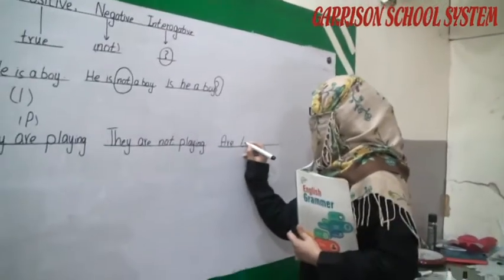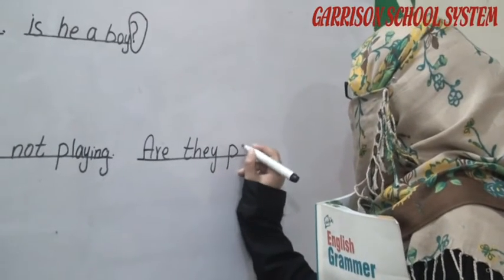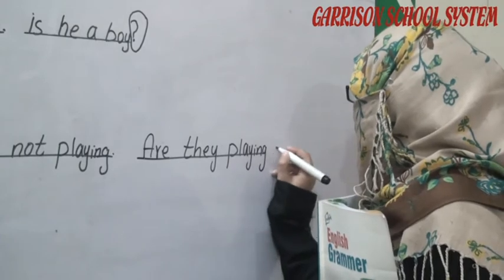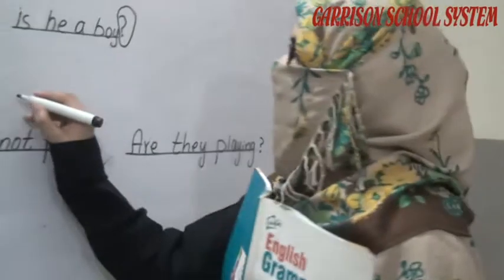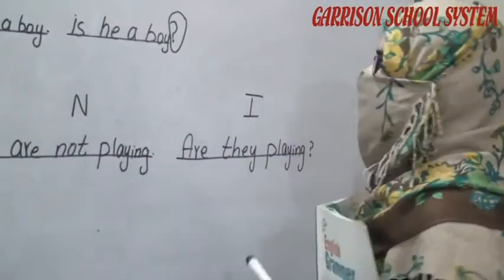Are they playing, and end with the question mark. Positive statement, negative statement and interrogative statement.